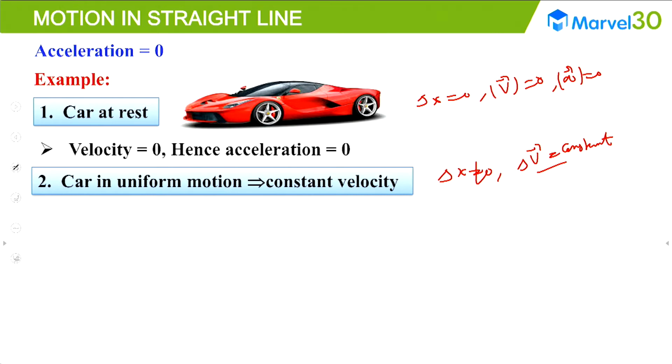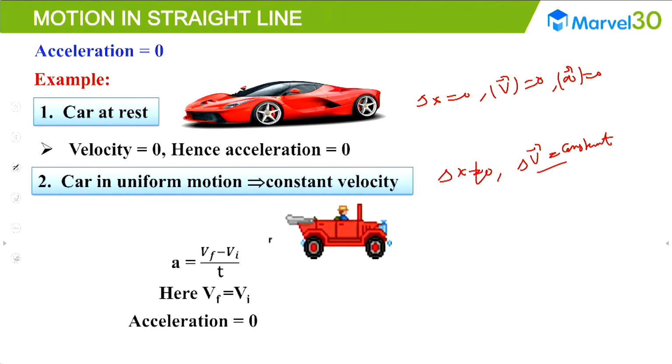What is the derivative of a steady value? 0. So acceleration will be 0. In both cases, acceleration is going to be 0. A particle at rest, acceleration is 0. A particle in motion, acceleration is also 0. What kind of motion? Uniform motion. Underline the concept. For non-uniform motion, acceleration won't be 0, but for uniform motion, acceleration will be 0.